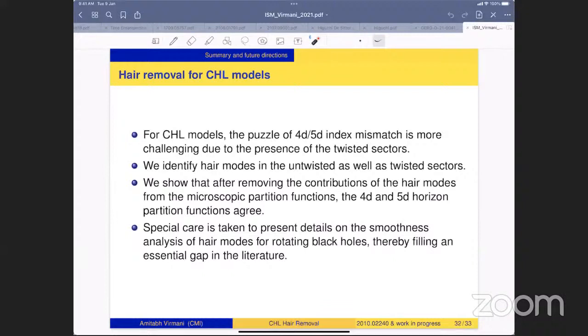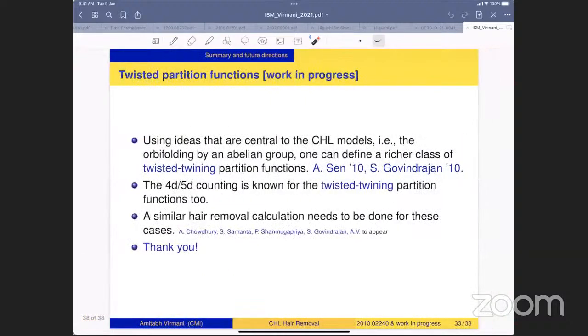Although I did not discuss this in this talk, special care is taken in our paper to present details on the smoothness analysis of hair modes for the rotating black hole. And this is really the main calculation that we have, a lot of calculations we have done in this regard in our paper, and thereby filling an essential gap in the literature. So this is work in progress.